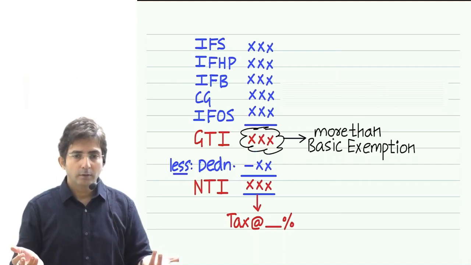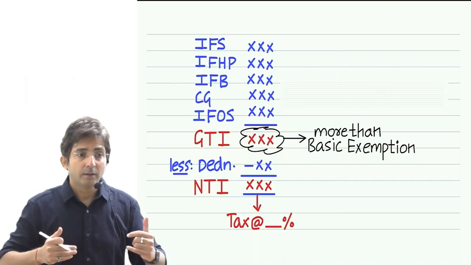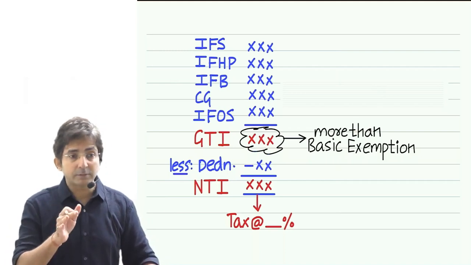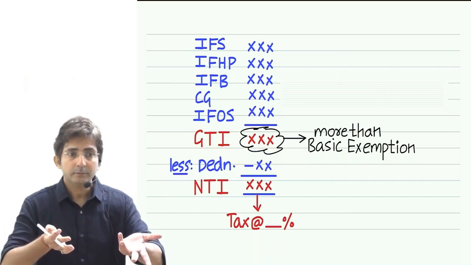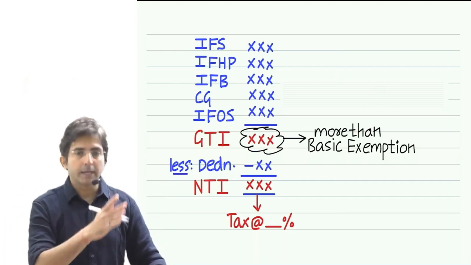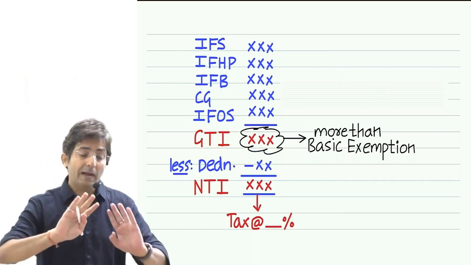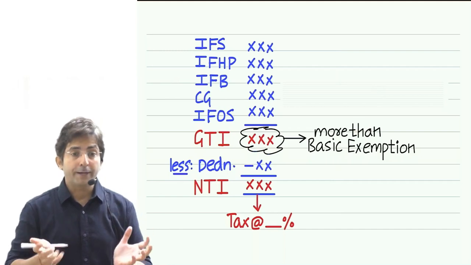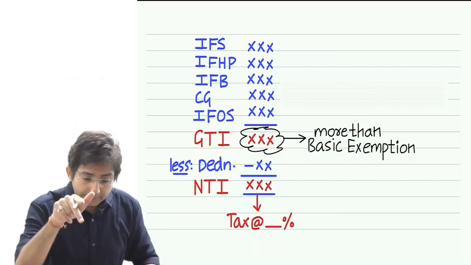So if someone has claimed exemption under 54, claimed exemption means you have deducted your capital gains. Add back whatever capital gains were deducted in the name of exemption under 54, find your income before 54 exemption, and then you have to decide.